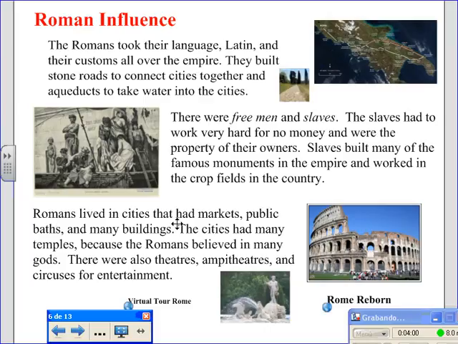Romans lived in cities that had markets, public baths, and many buildings. The cities had many temples because the Romans believed in many gods. There were also theatres, amphitheatres, and circuses for entertainment.